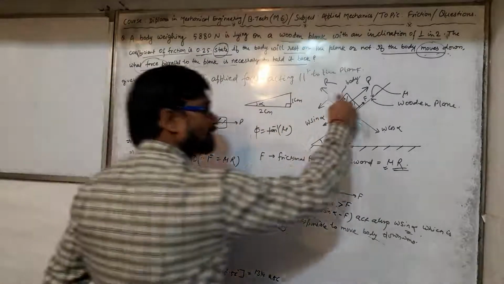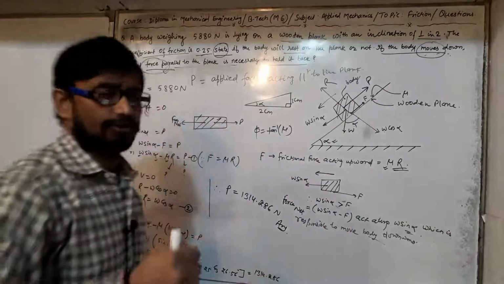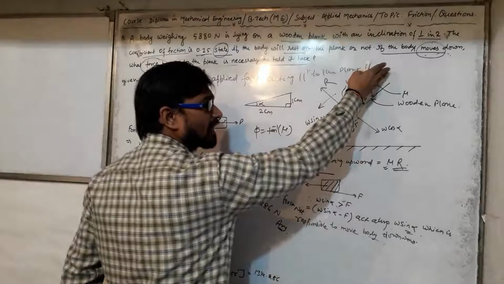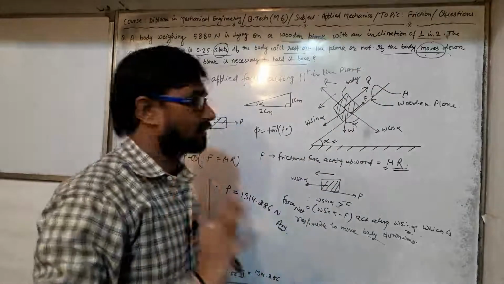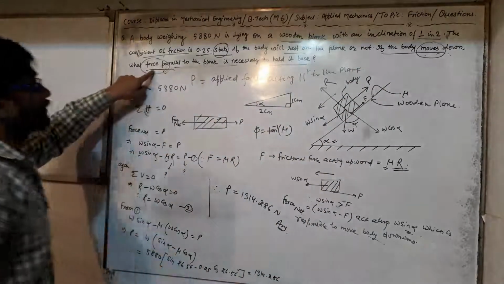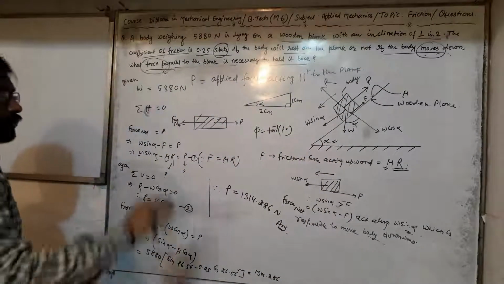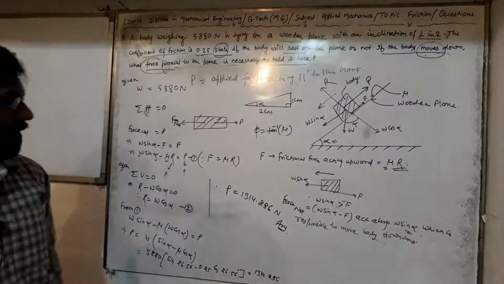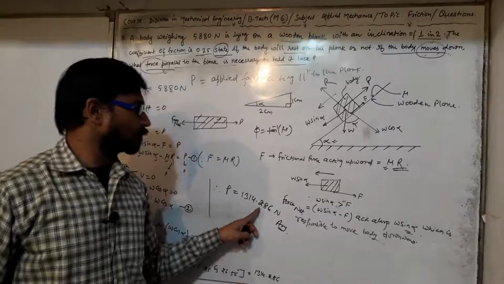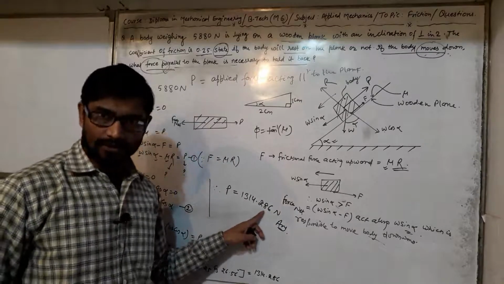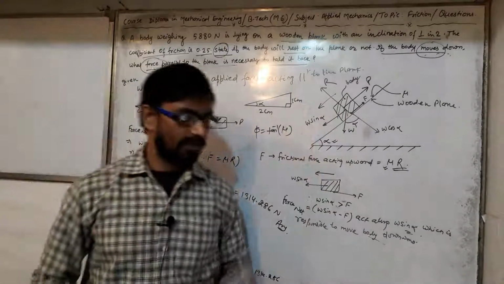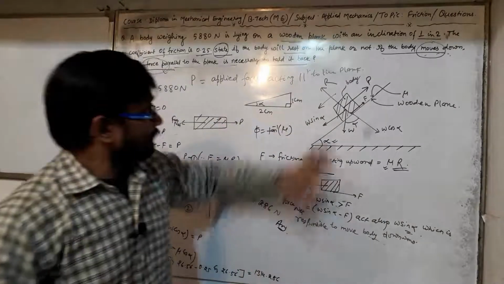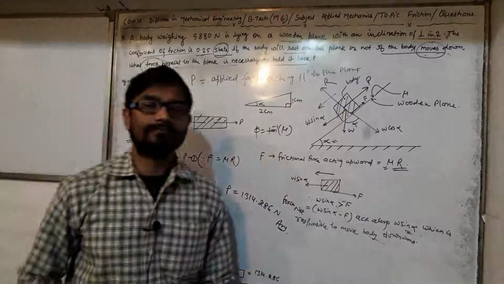So since the body is moving, there must be a force acting in upward direction to hold it back. That amount of force we require. Using this method, we have evaluated the amount of force, that is 1314.286 Newton, which is required to hold the body at this position.